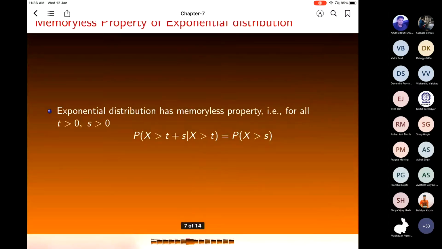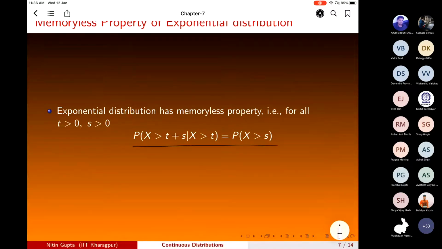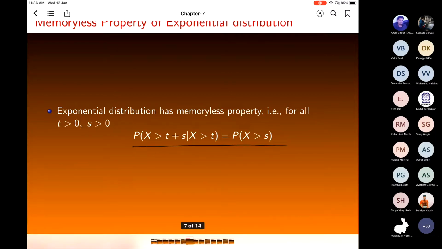So the exponential distribution has the memoryless property. Probability that X is greater than t plus s, given X is greater than t, is equal to the probability that X is greater than s. So this is a simple one. That means a unit which has survived t units of time will additionally survive s units of time with the same probability as X is greater than s.